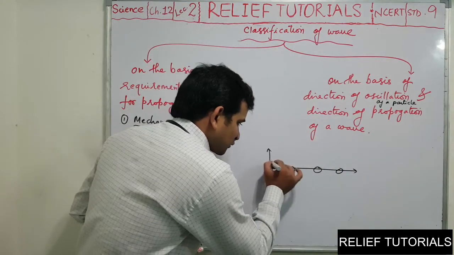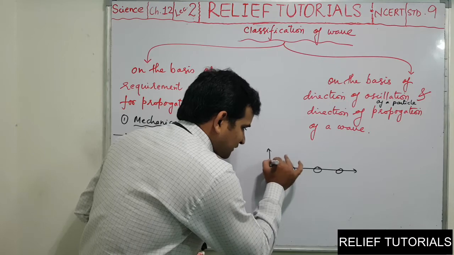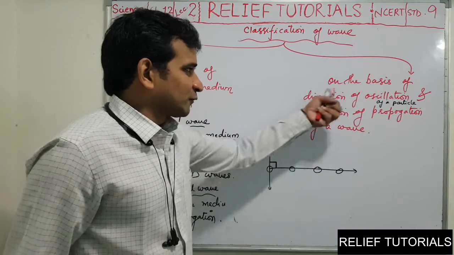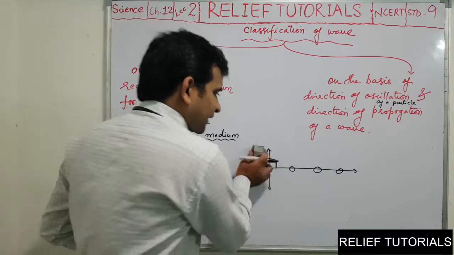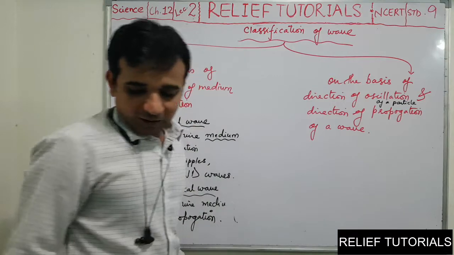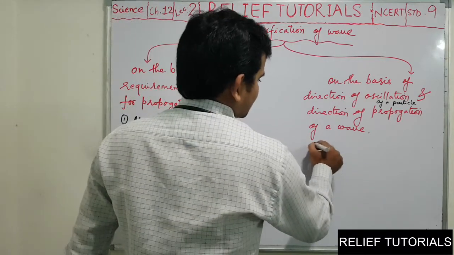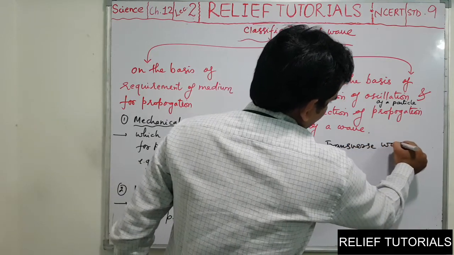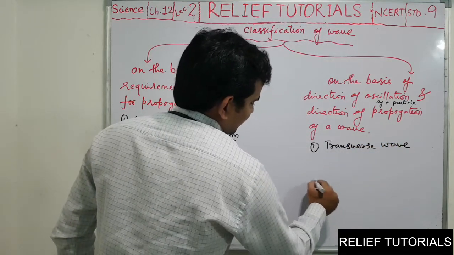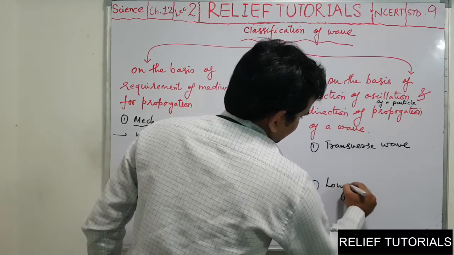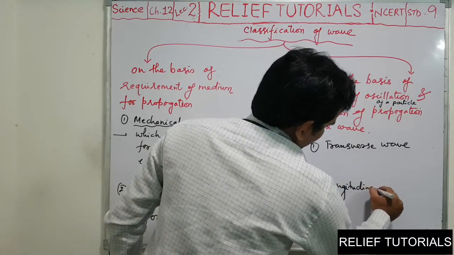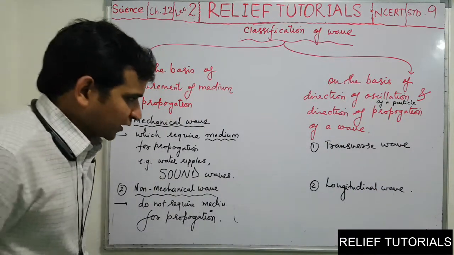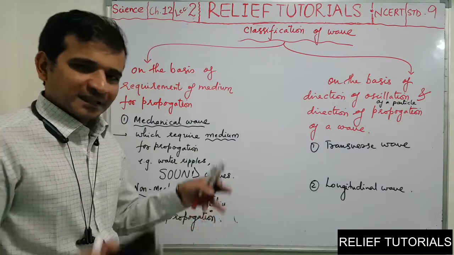So I think these two, can you see that these two directions are perpendicular? So this way, what is the relation between these two directions? Based on these, we have again two types of waves. One is transverse wave and the second is longitudinal wave. Okay, let us see both these waves in detail.